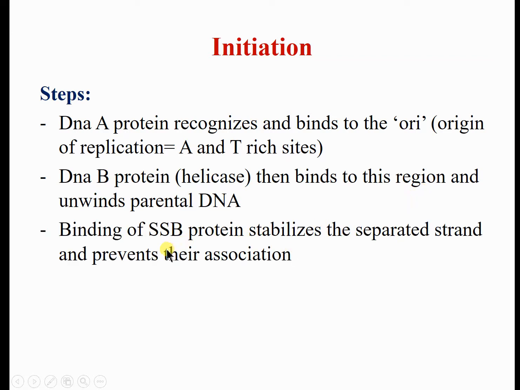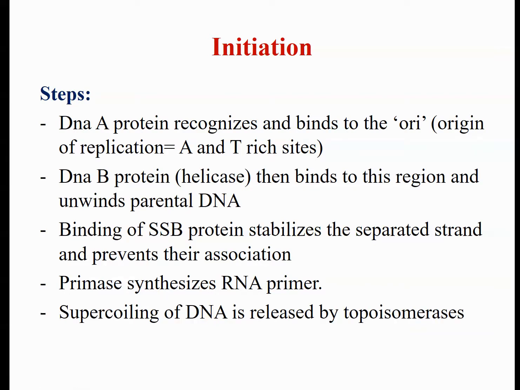Then once both strands are separated, re-annealing or renaturation is prevented by binding each strand with single stranded binding protein. They stabilize the separated strands and prevent their association. Then primase will come and synthesize some ribonucleotides complementary to the DNA molecule, making the RNA primer. The length of the RNA primer in prokaryotic cells is around 50 nucleotides.